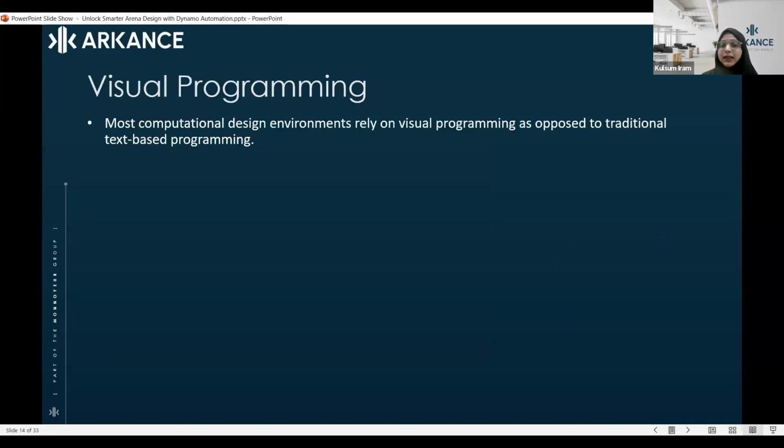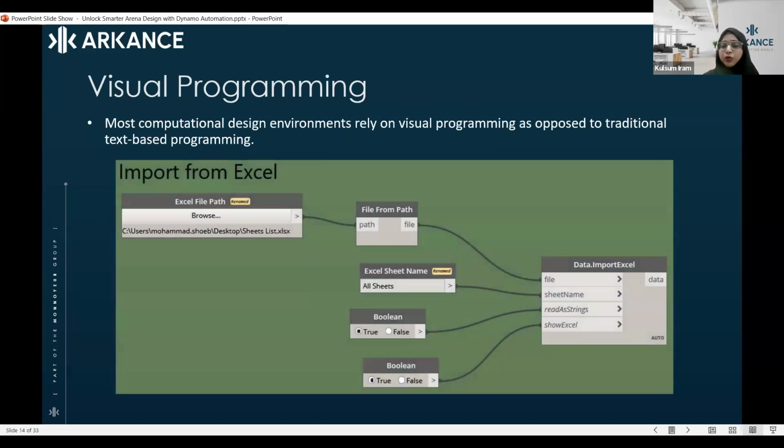Now, I'll showcase another example of visual programming. So how does visual programming work? In Dynamo, we have a terminology, you can say element or component, called nodes. These nodes are on your screen right now. It's basically a script which has been created just to import a file from Excel to Revit. Into this, whatever you are doing is being written over here. If you want to choose the path of the file, you can simply click on browse, and as you click on browse, you can choose the path.